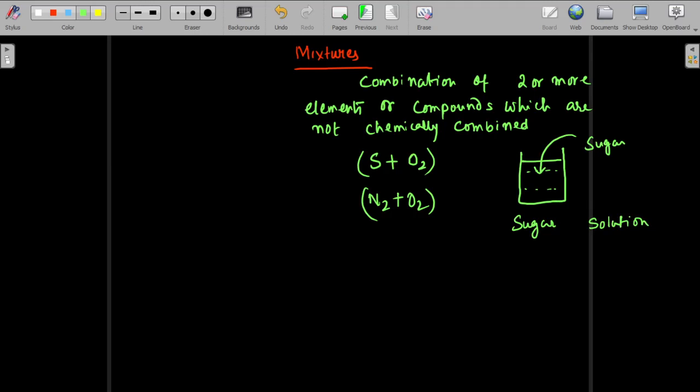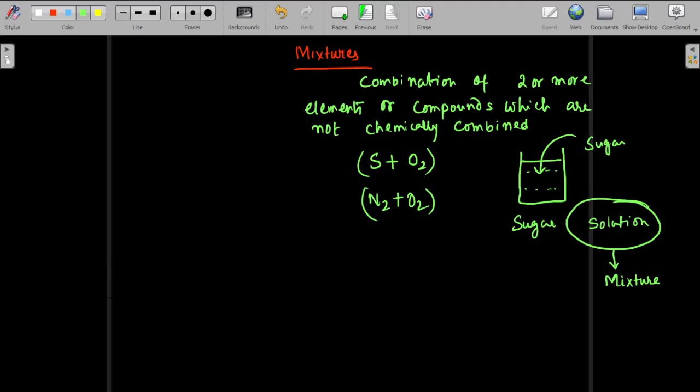Sugar placed its own molecules. Any solution will be a mixture. It may be heterogeneous, it may be homogeneous, but a solution is a mixture. All solutions are mixtures, whether it is a salt solution or a sugar solution. For us, a solution is a mixture.